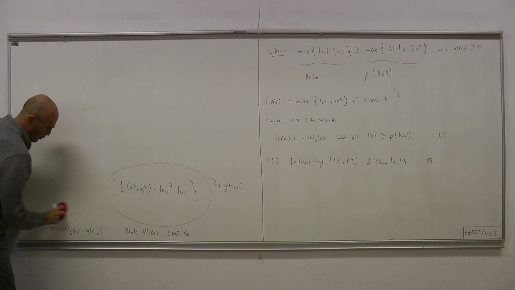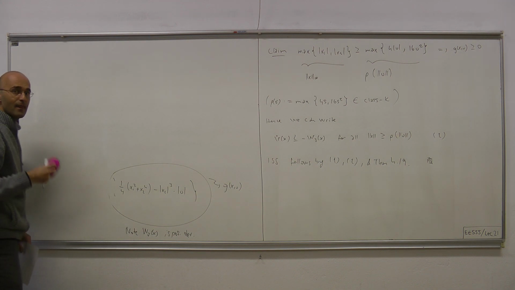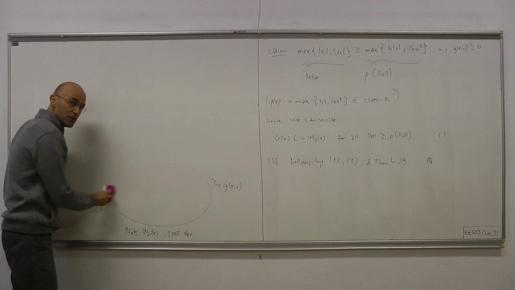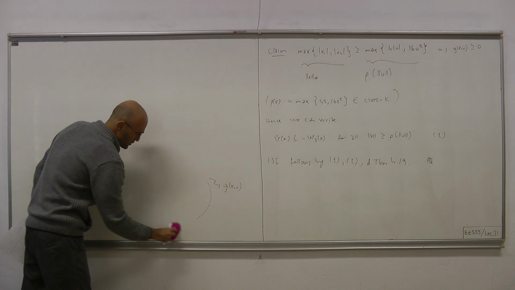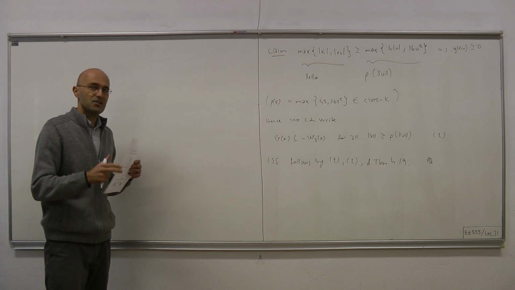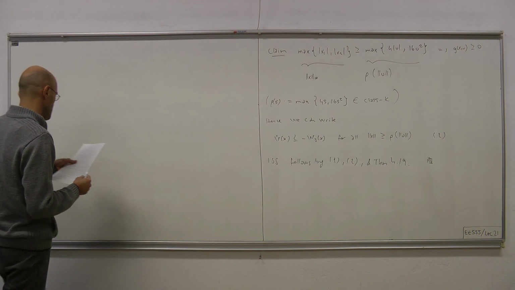Now, we'll briefly talk about how the ISS notion can be used to establish the asymptotic stability of the origin of systems in cascade form. So what we mean is the following.